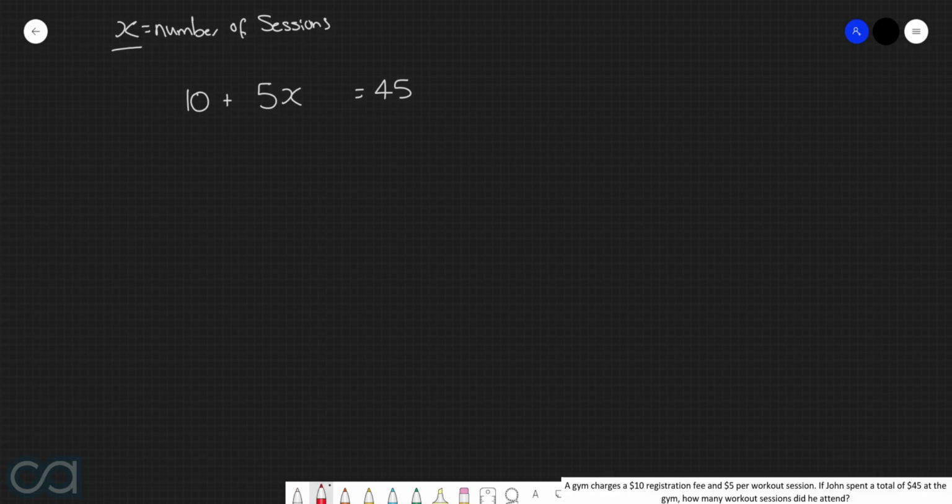So we can first of all subtract 10 from both sides. This cancels with that. So we now have 5x is equal to 35, and now we can divide through by 5. So we get x is equal to 7, but we can't leave our answer like this, so instead we can say John attended 7 workout sessions.